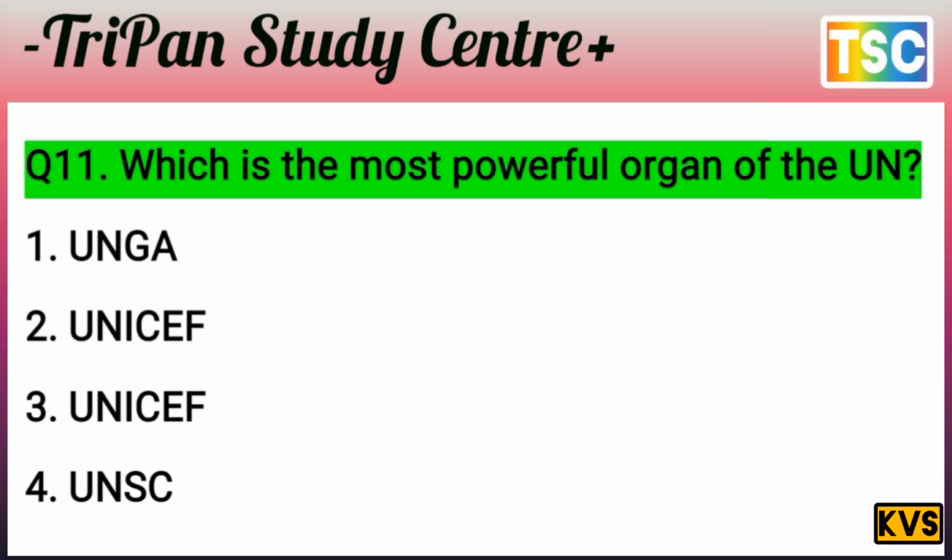UNICEF is also. But the answer is fourth, UNSC. UNSC is the most important organization, the most powerful for the UN. The maximum decision making is done by the UNSC. It means it is the most powerful. The option is 4. UNSC is the most important, powerful organ of the UN. And let's see the next question here.